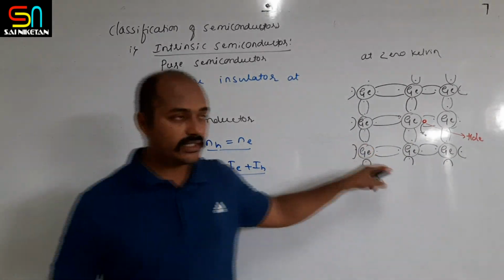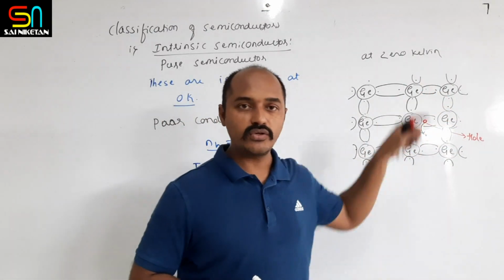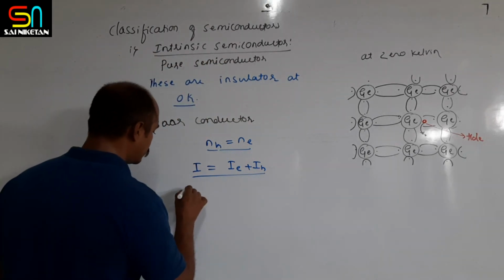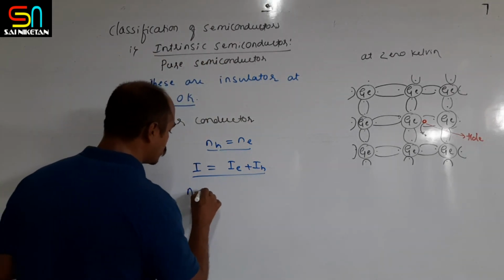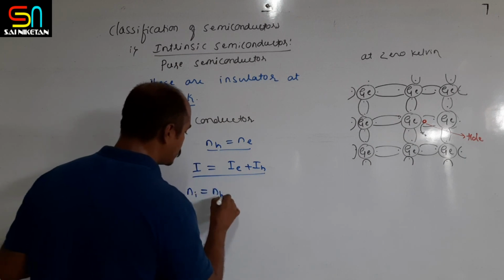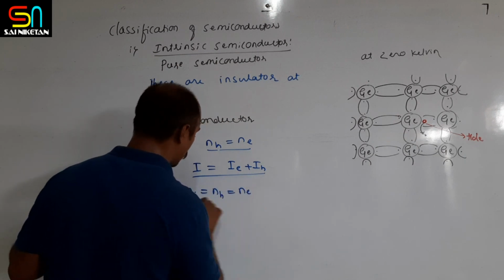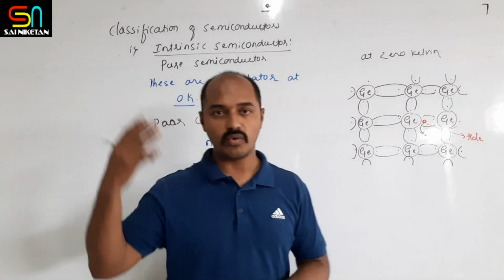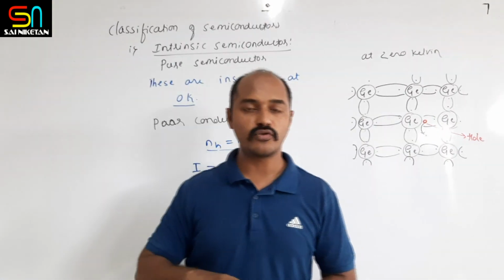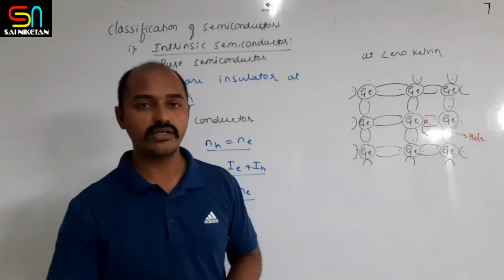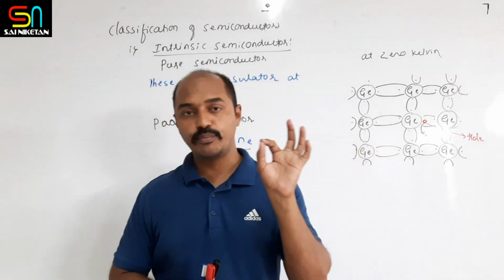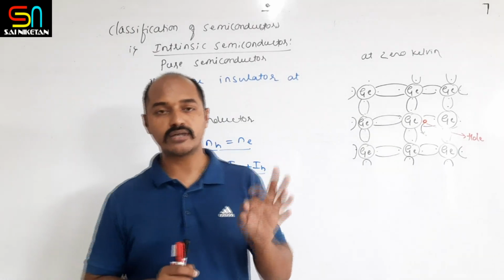And the intrinsic carrier of such semiconductors can be given as: intrinsic carrier is equal to the number of holes, which is equal to the number of electrons. So these are the intrinsic carriers. Let us recall what we have explained so far. Intrinsic semiconductors are pure semiconductors.